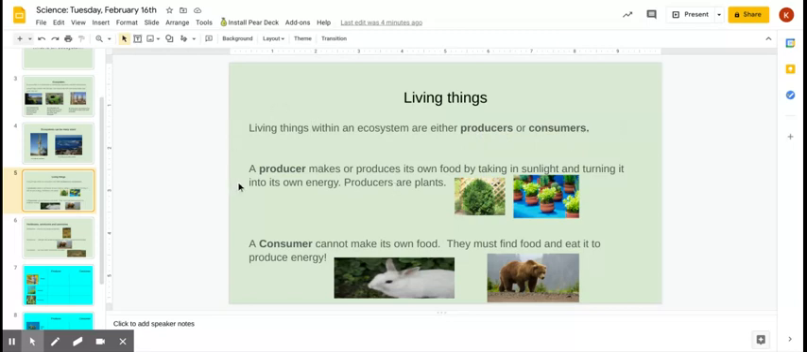When you're talking about a producer, this would be a plant, and it can make, or another word for make is produce. It produces its own food. See how they call that a producer? Because it produces its own food.